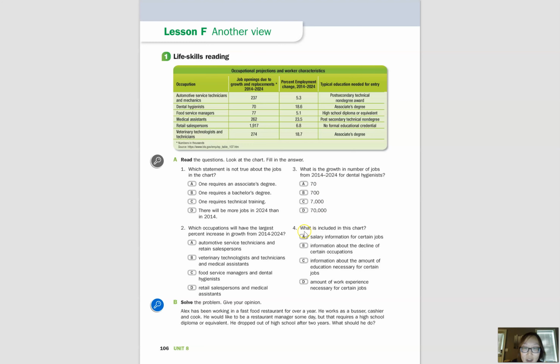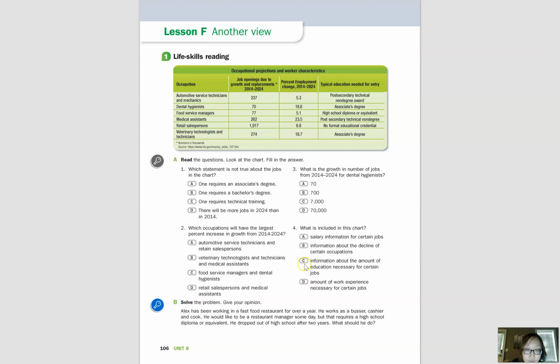Okay, and then number 4, what is included in this chart? Okay, so the answer is letter C. Information about the amount of education necessary for certain jobs is included in this chart. Okay, we can see that there is no salary information. There is no information about the decline of certain occupations. Everything is increasing, not decreasing. So decline is not included. And then there is no information about the amount of work experience necessary for certain jobs. There's no work experience mentioned, only education. Okay, so letter C is correct.